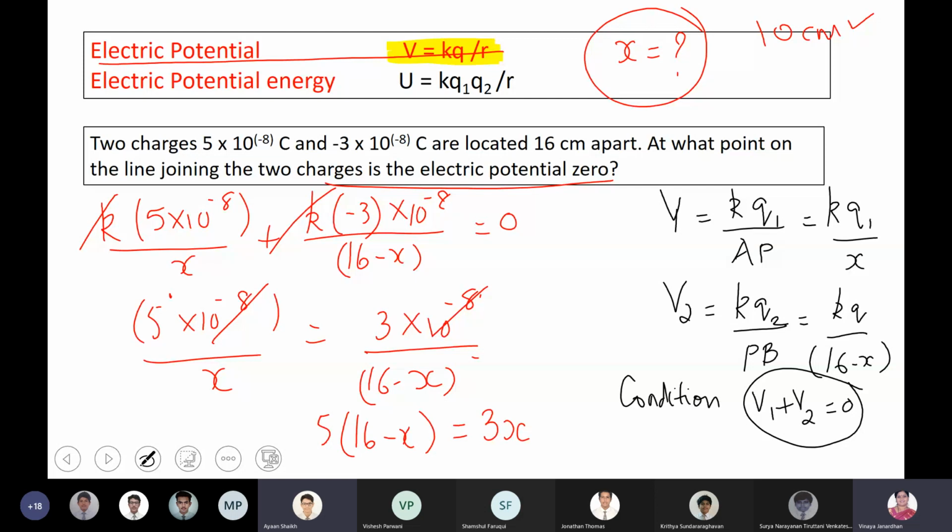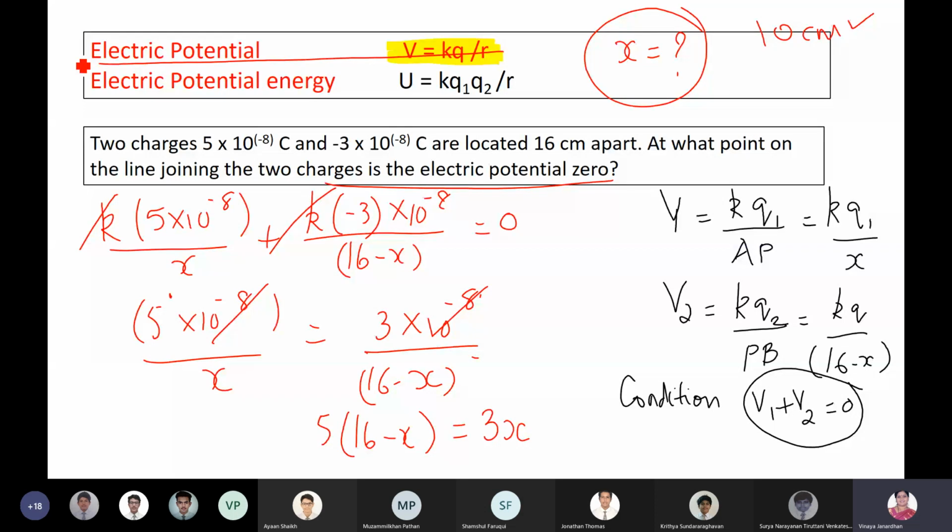The value of k is common on your left hand side. Take the common factor k and take it to the right side, so it becomes 0.